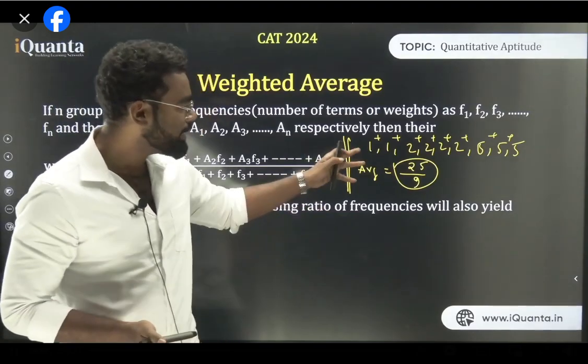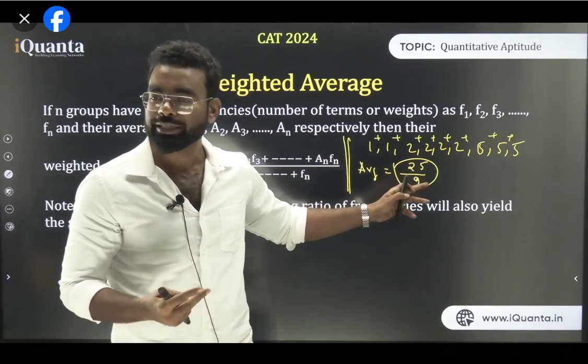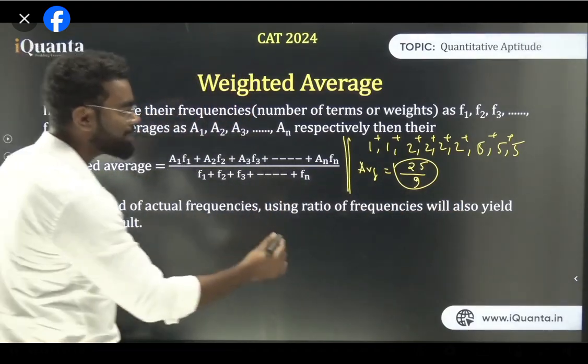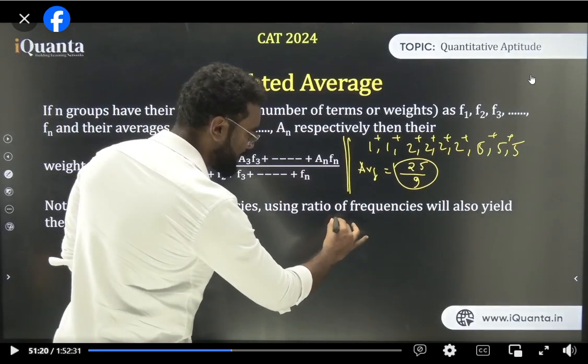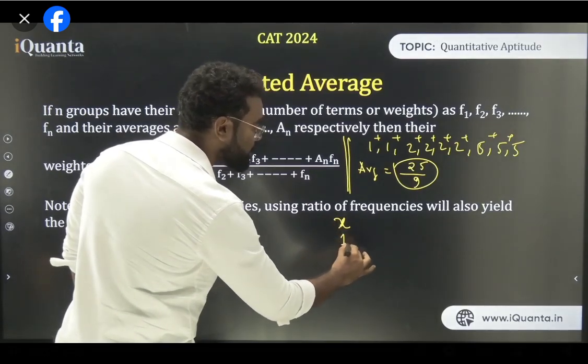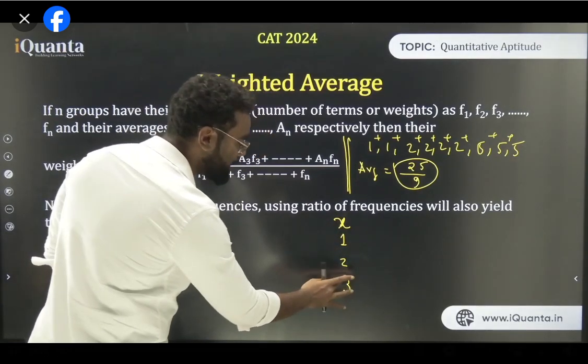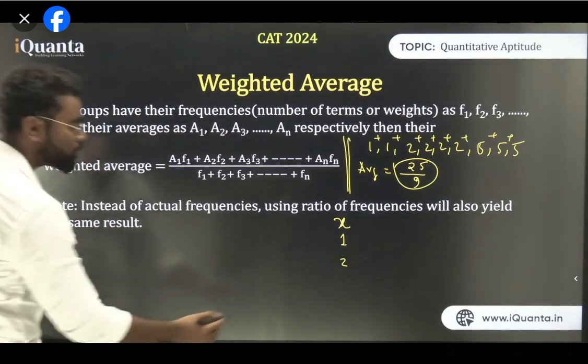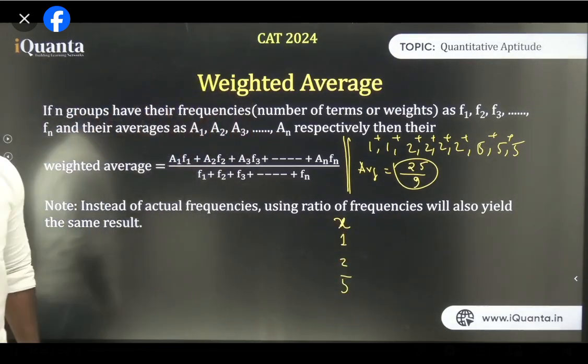Think about it. Here 1 occurs how many times? Twice. 2 occurs 4 times. And 5 occurs thrice. Now to understand this much more easily, I can also write the same thing like this: the value of x is 1, 2, and 5. Only these 3 values do we have in general.